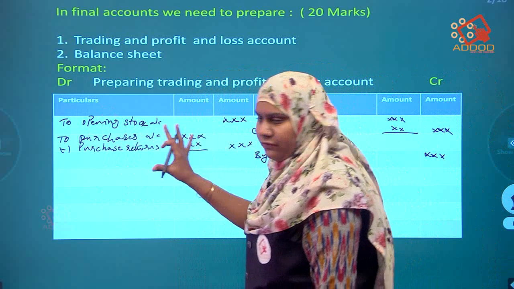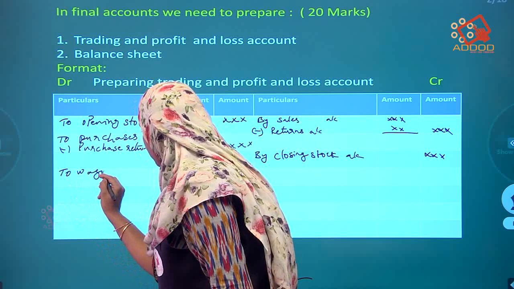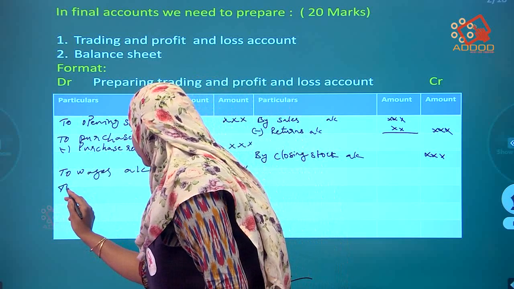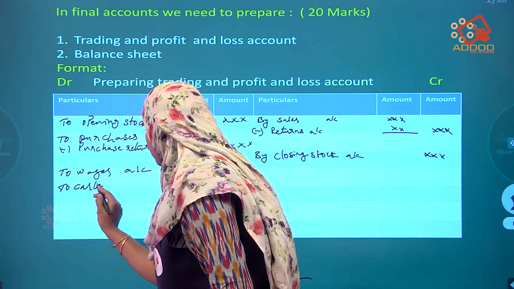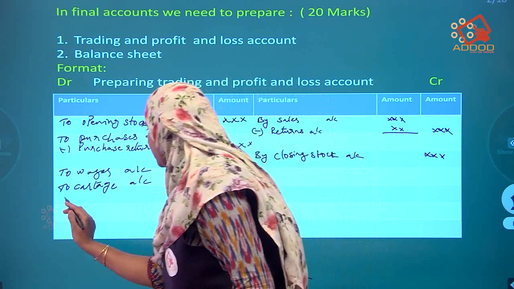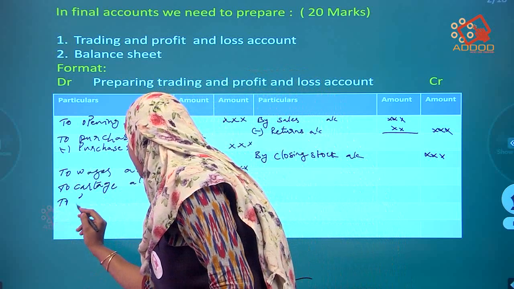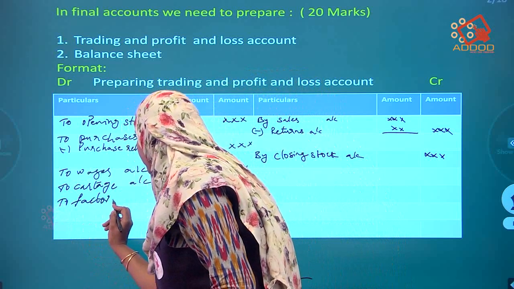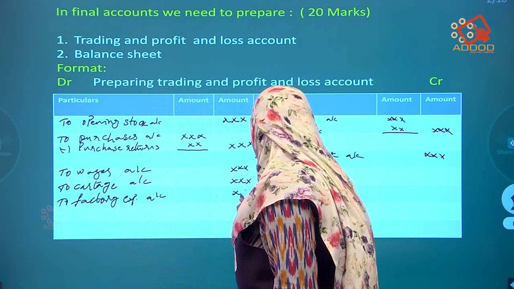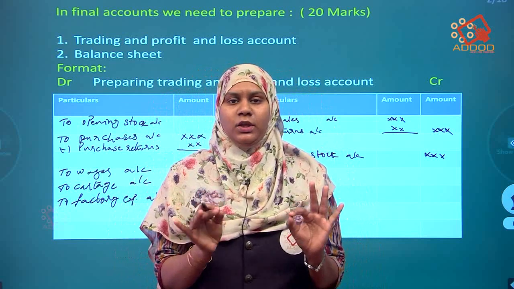After this, there will be: to wages account, outer column. To cartage account, outer column. After cartage, to any factory expenses if it is given in the question, to factory expenses account, outer column. This is the format that you have to remember while doing the final account.